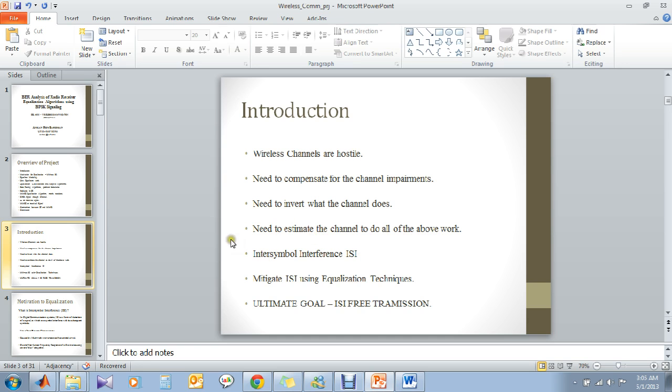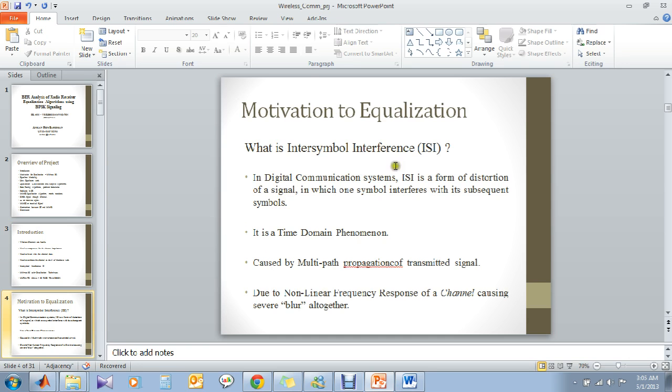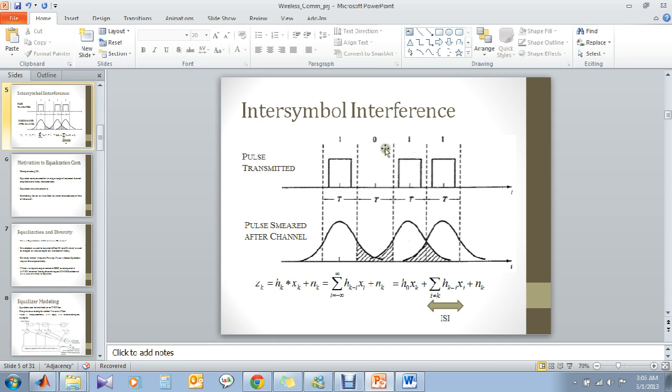So what is it? Intersymbol interference is a form of distortion of a signal in which one symbol interferes with its subsequent symbols. If you look at this example, when a signal passes through a band limited channel, in the time domain the pulse gets smeared like this, and these smeared edges will interact with each other and will blur out this part of the symbol.